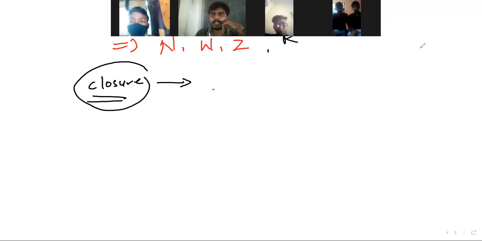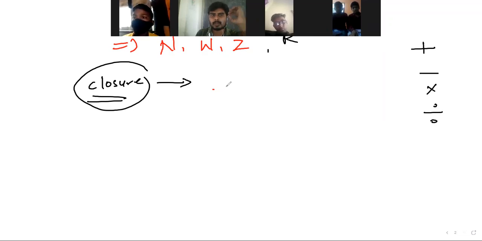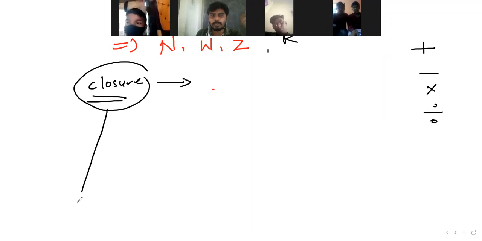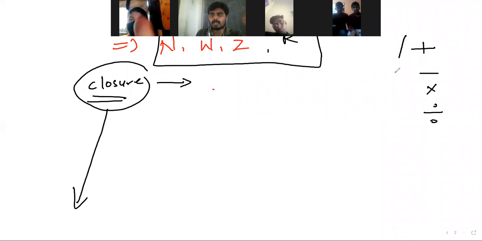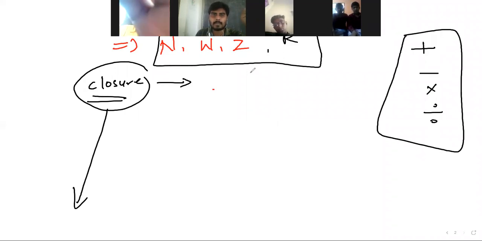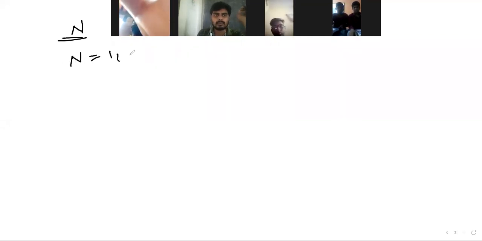We have four basic operations, right? Plus, minus, into and division. So we have to check these properties for these number systems and for these operations. Suppose I take the natural number set, for example. Natural numbers start from 1, 2, 3, and so on, right? What is the closure property?